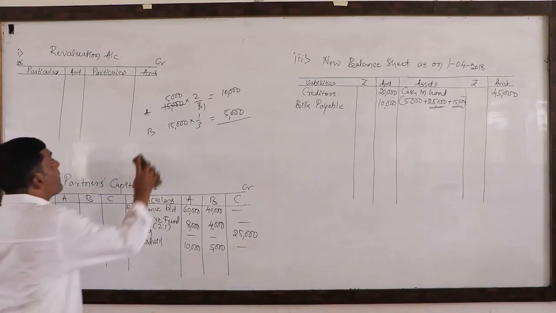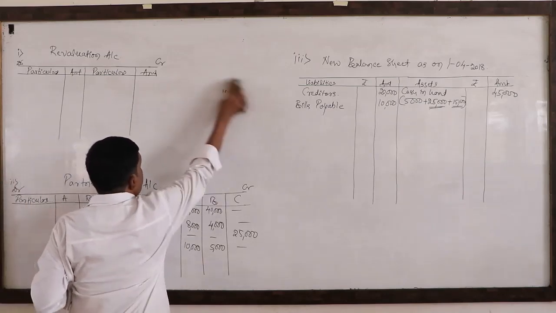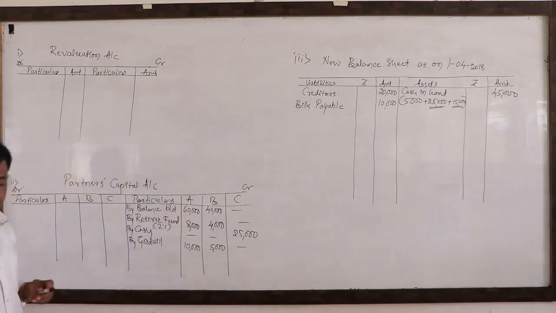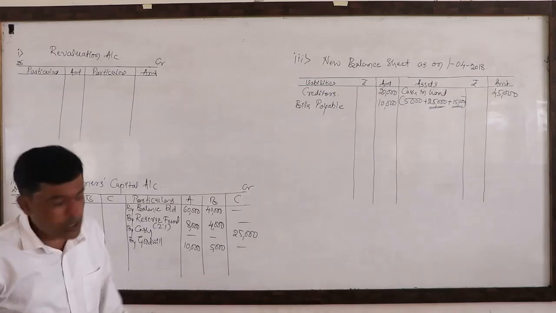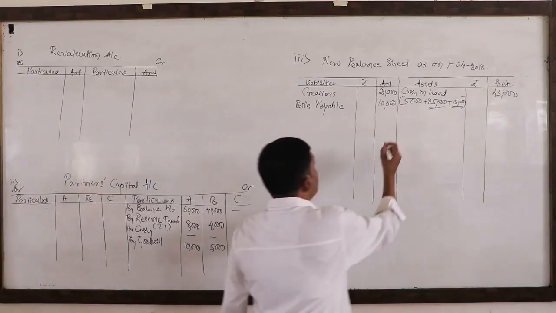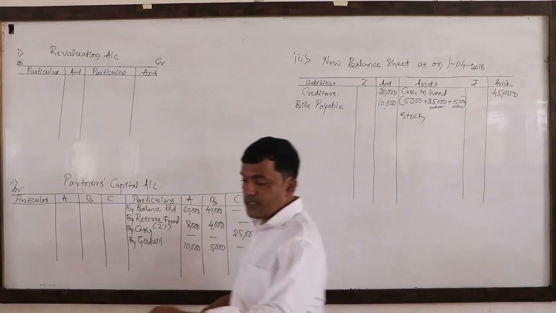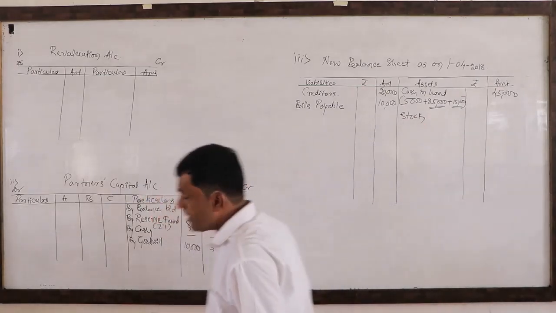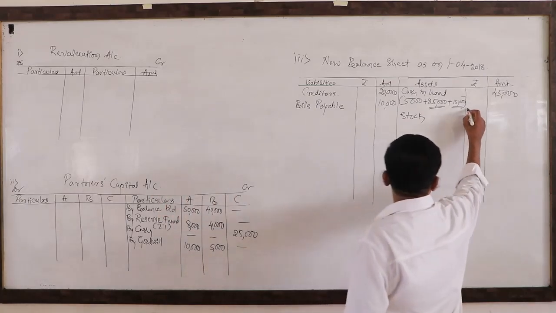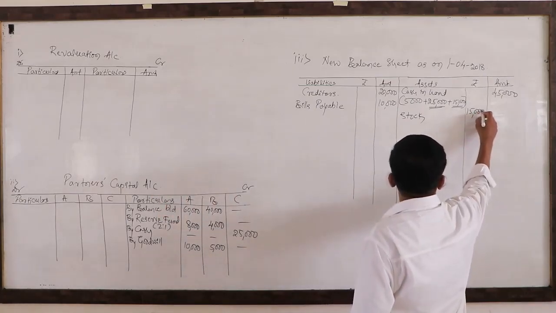Next, look at, dear students, stock. There is an adjustment for the stock. What is the amount of stock? Stock is 15,000. So that is the reason I am going to write it in the inner column.